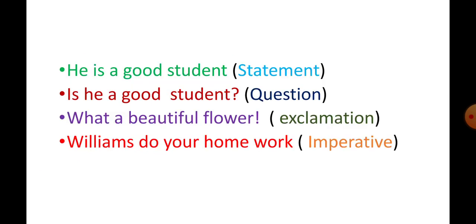For example, he is a good student. The sentence is a statement type. Is he a good student? This is a question mark. This is a question type. What a beautiful flower. This is an exclamation sentence type. A fourth sentence, Williams, do your homework. This is an imperative sentence, imperative type. So we have four types of sentences. They are statement, question, exclamation, and imperative sentence.